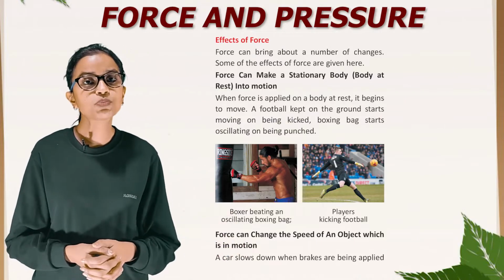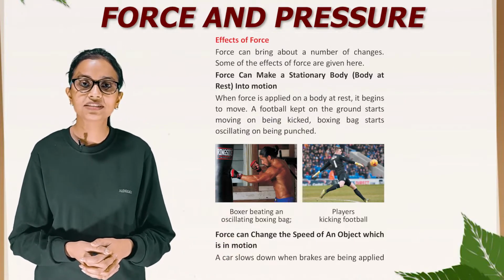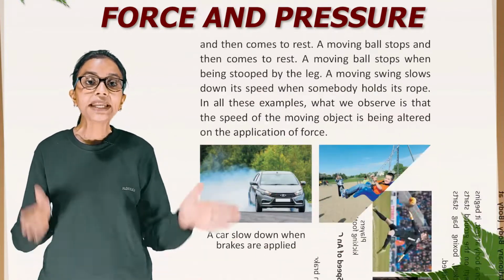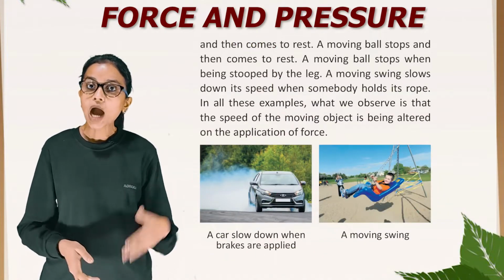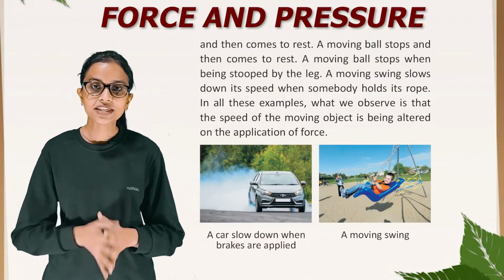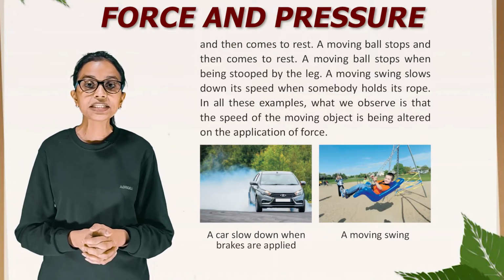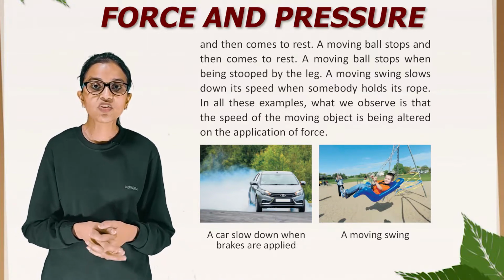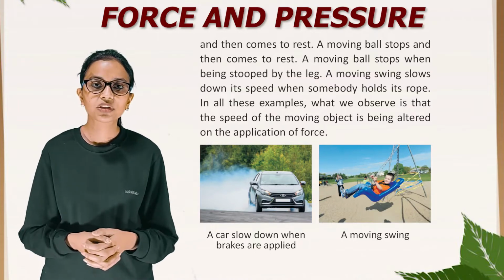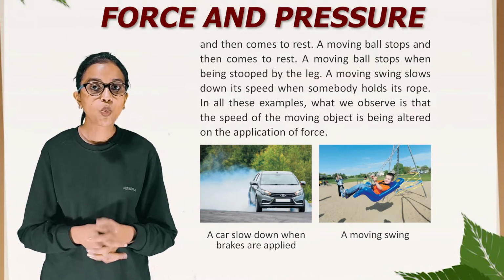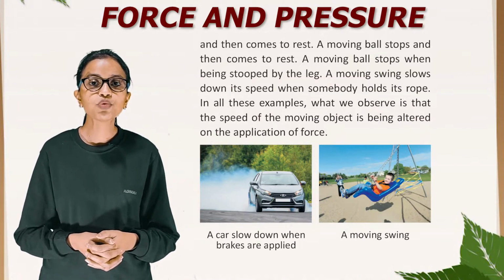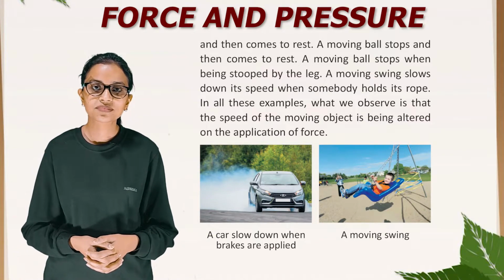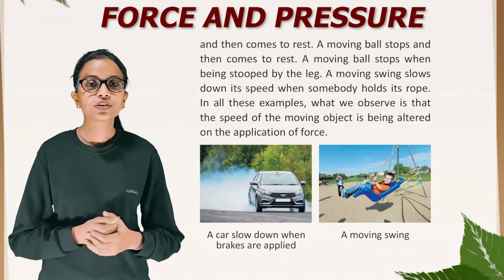Force can change the speed of an object which is in motion. A car slows down when brakes are applied and then comes to rest. A moving ball stops and then comes to rest. A moving ball stops when being stopped by the leg. A moving swing slows down its speed when somebody holds its rope. In all these examples, what we observe is that the speed of the moving object is being altered on the application of force.